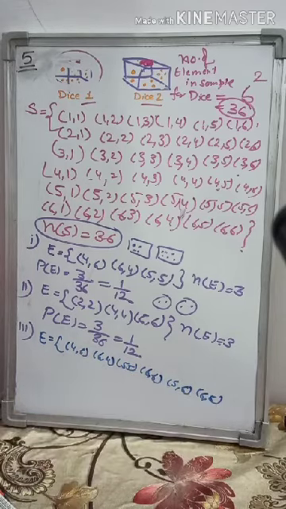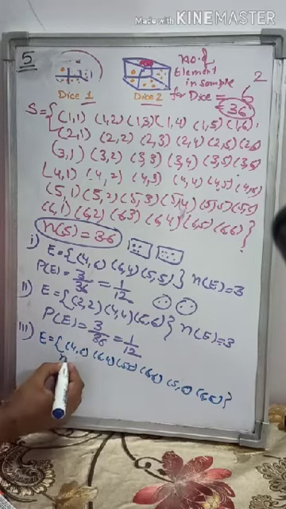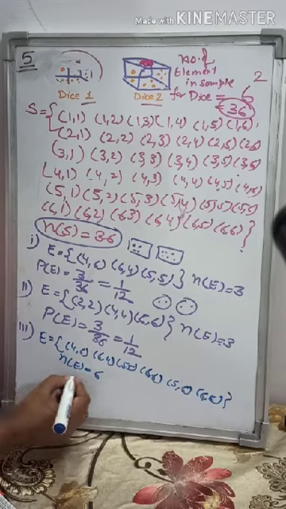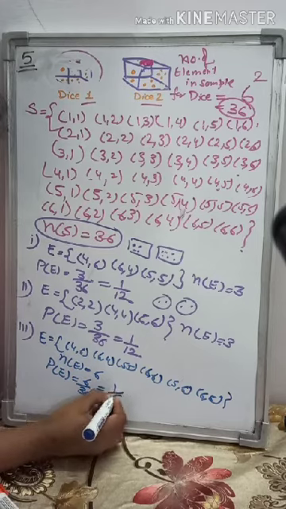Same way you will take it. How many elements will come out? 1, 2, 3, 4, 5, 6. So the number of elements in the event is 6. So the probability will be 6 upon 36, that is 1 by 6.